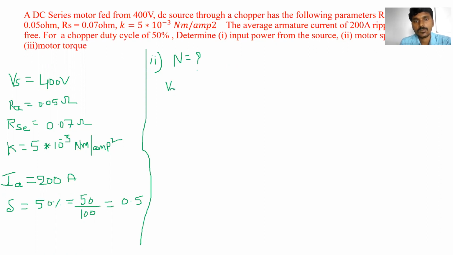VA is equal to delta into Vs. Also we can write VA is equal to EB plus IA into RA. But here it is a DC series motor, so what is the total resistance in the armature circuit?